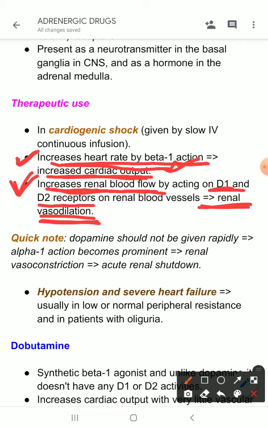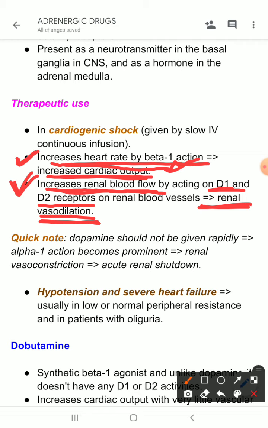Alpha 1 mediated vasoconstriction will lead to renal vasoconstriction, the renal blood supply will be decreased, and that can lead to acute renal shutdown, which is a grave complication. So we do not want to destroy our kidney in order to manage the cardiogenic shock.